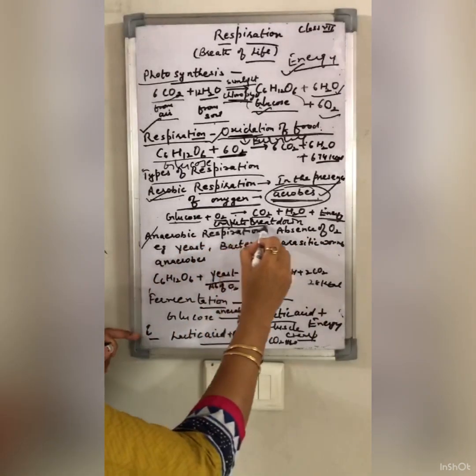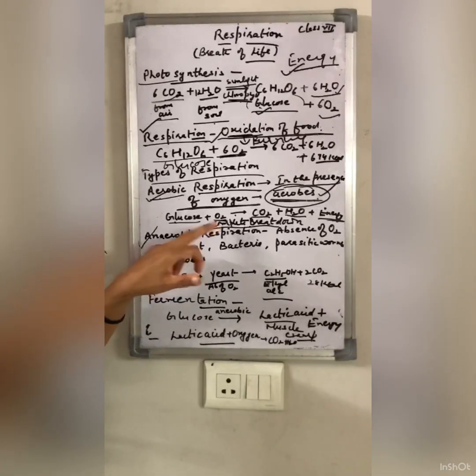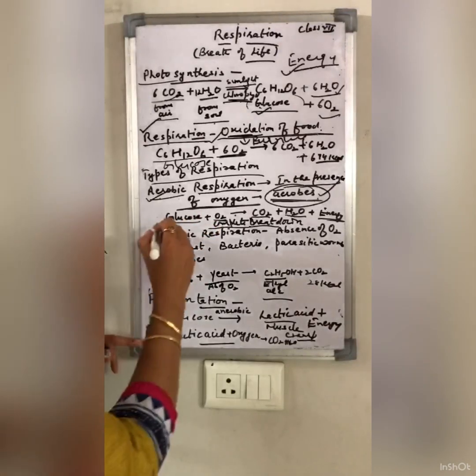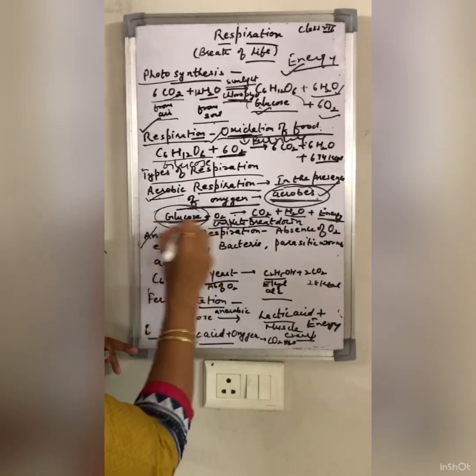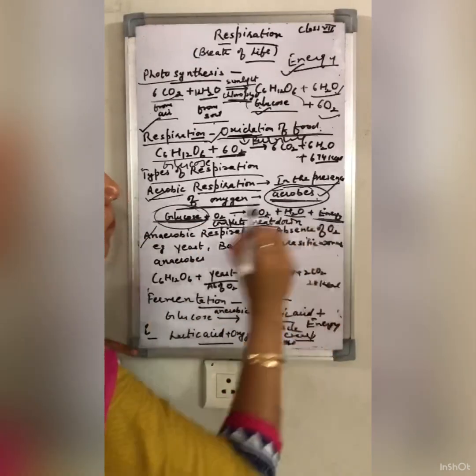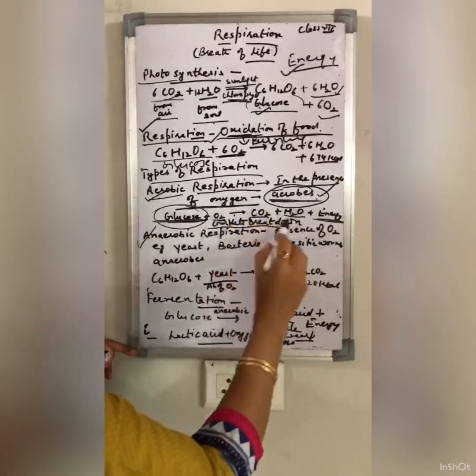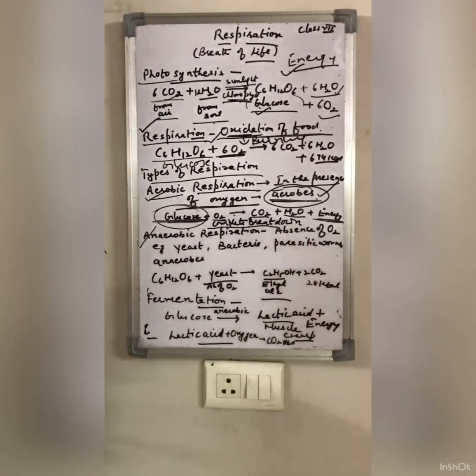What happens in the process of aerobic respiration when oxygen is present? You know that oxygen is necessary for combustion. The complete breakdown of glucose takes place. बेटा जी जो फूड है ऑक्सीजन की प्रेजेंस में पूरी तरह से ब्रेक डाउन हो जाता है, बर्न हो जाता है और एनर्जी प्रोड्यूस करता है. कार्बन डाइऑक्साइड रिलीज होती है and energy is also released. So this is aerobic respiration.